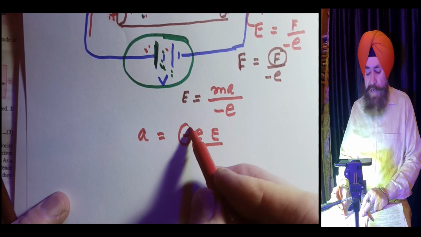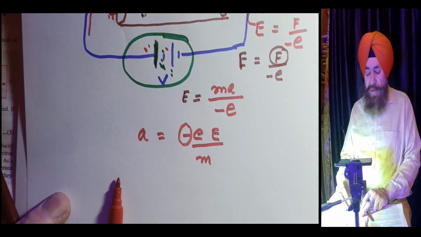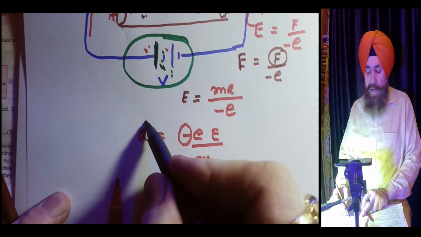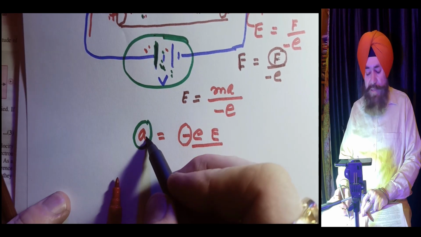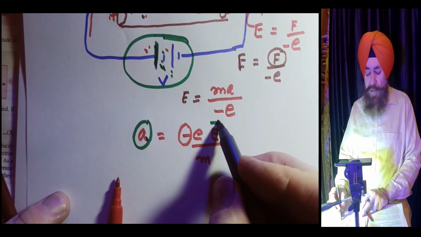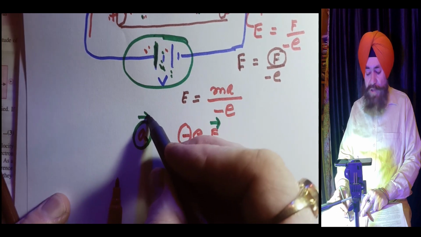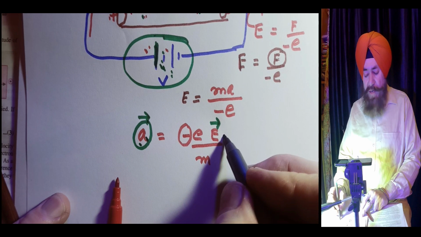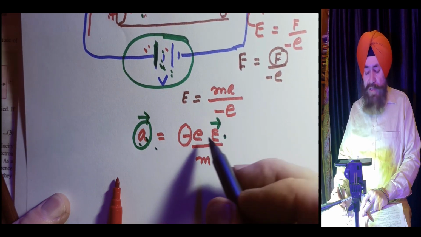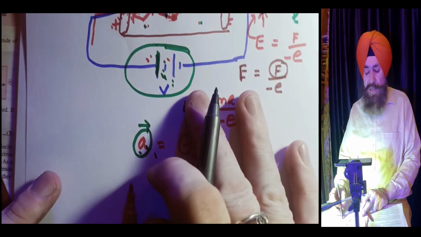Why is there a negative sign? Because the electron will experience a force opposite to the direction of the electric field. The direction of force and the direction of electric field are opposite.